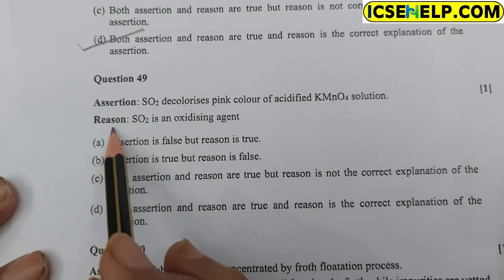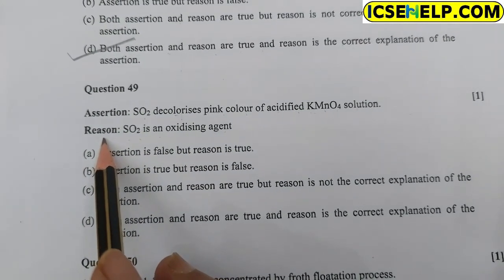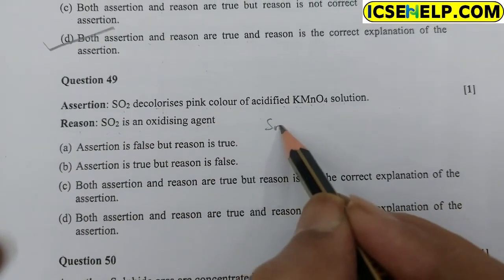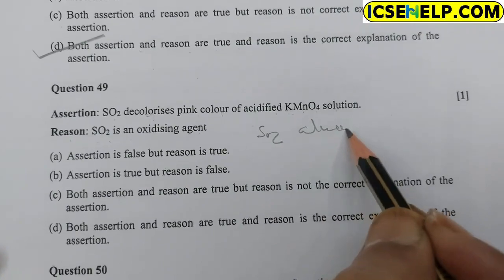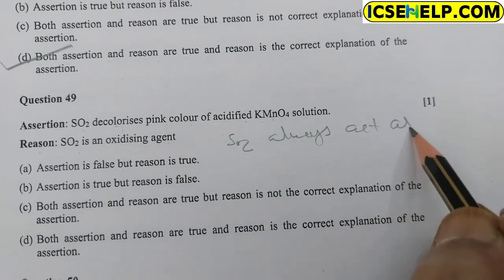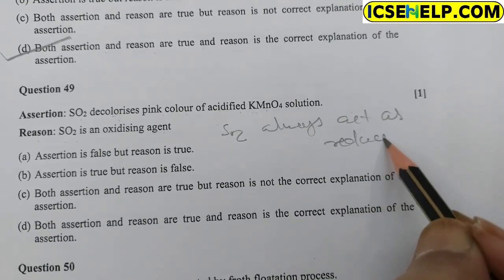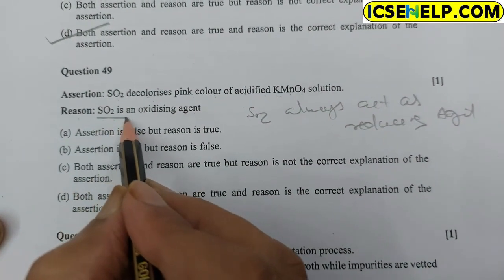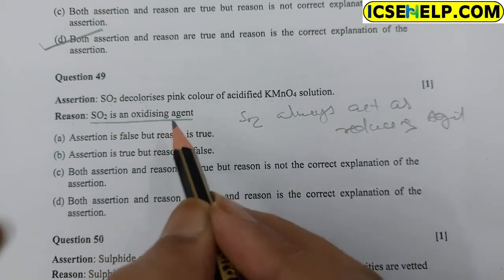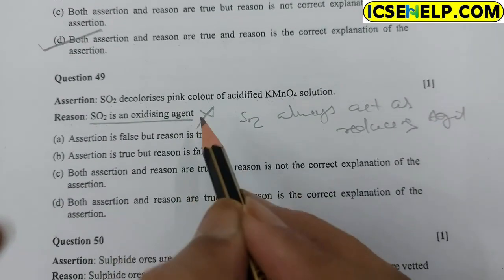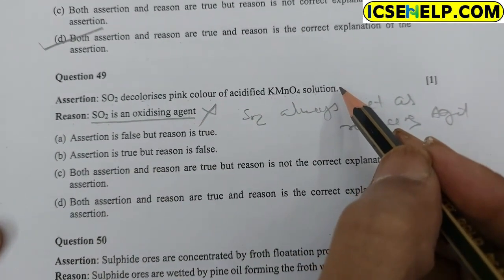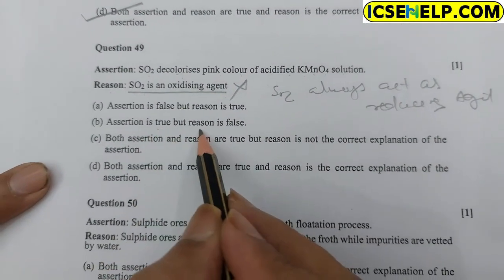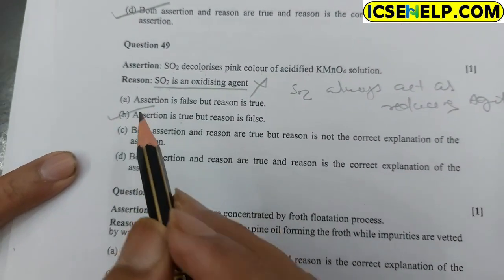Here SO2 acts as a reducing agent, it always acts as a reducing agent. But the reason given says it is an oxidizing agent, so the reason is not correct. Only the assertion is correct. So option B, assertion is correct but reason is not correct. Option B is correct.